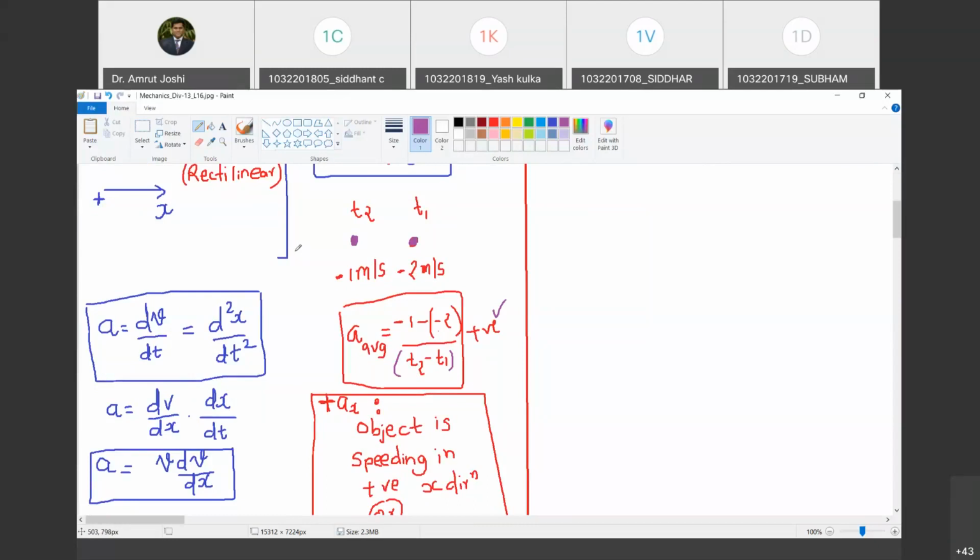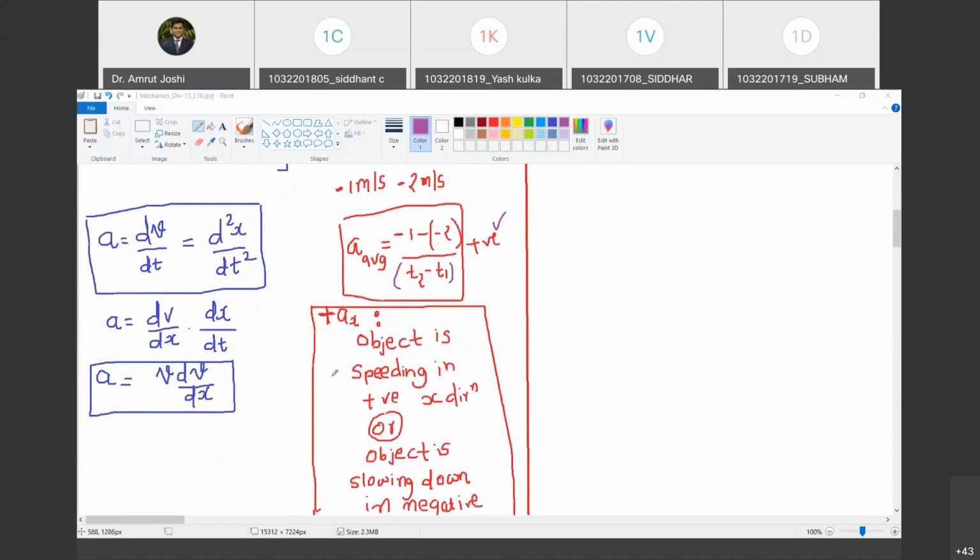Yes, sir. देखो यहाँ पे velocity कितना था 2 मीटर, the magnitude of velocity was 2 meter per second, and the magnitude of velocity here at time t equal to t2 is 1 meter per second, but the object is moving in negative x direction. So therefore if the object slows down in negative x direction, then also we are going to end up having positive acceleration.